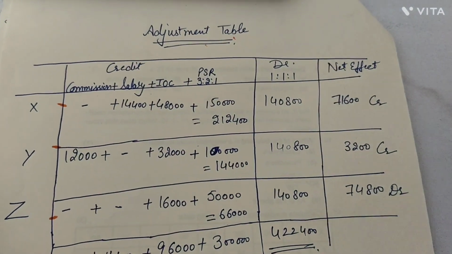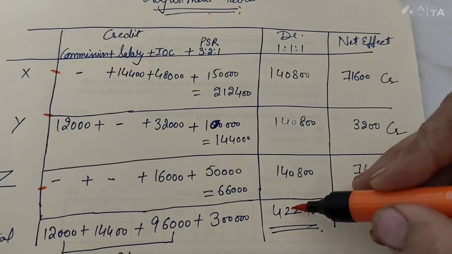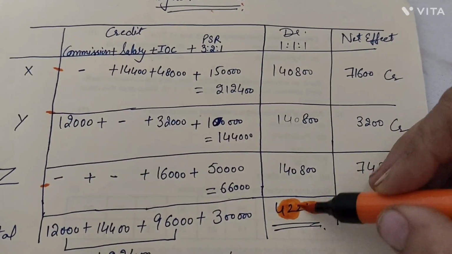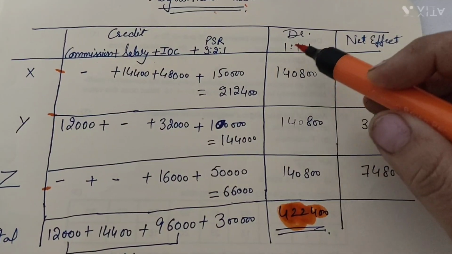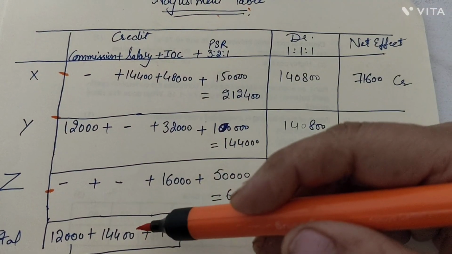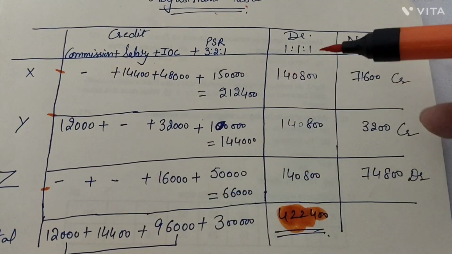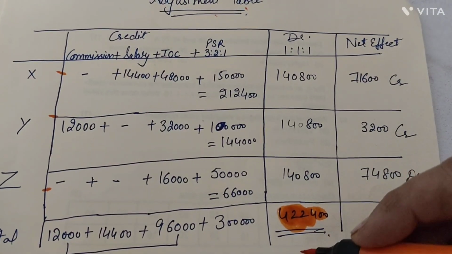Next, the question says that the profit of rupees 4,22,400 has been distributed equally among the partners without considering the provisions, right? So the whole of the profit was divided by 3.